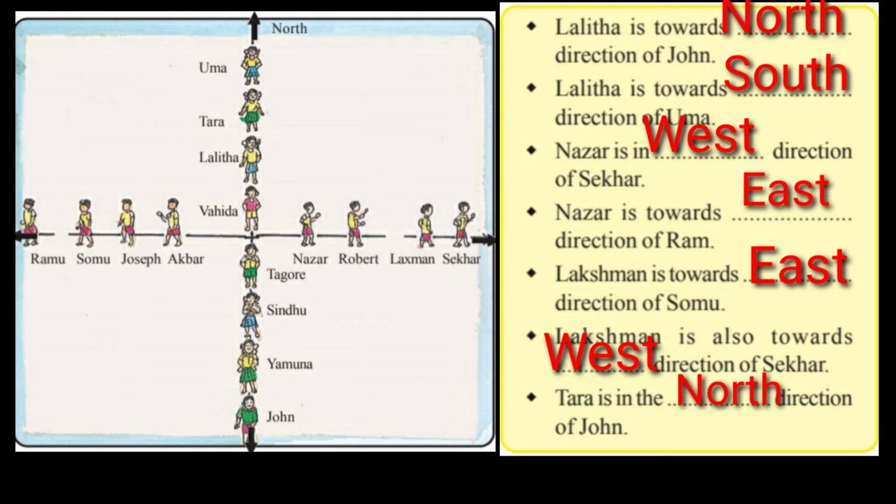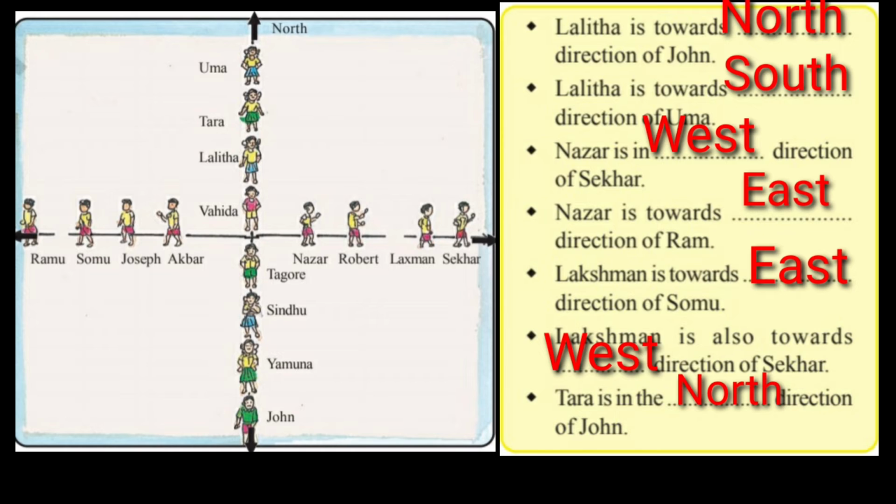But listen carefully to this exercise. John is facing towards south, but behind John, the back of John, will be the north direction. Understood, children? John is facing towards south, but his back is north. Now Lalita is towards which direction of John? North direction of John, because his back side, behind him, is the north direction.